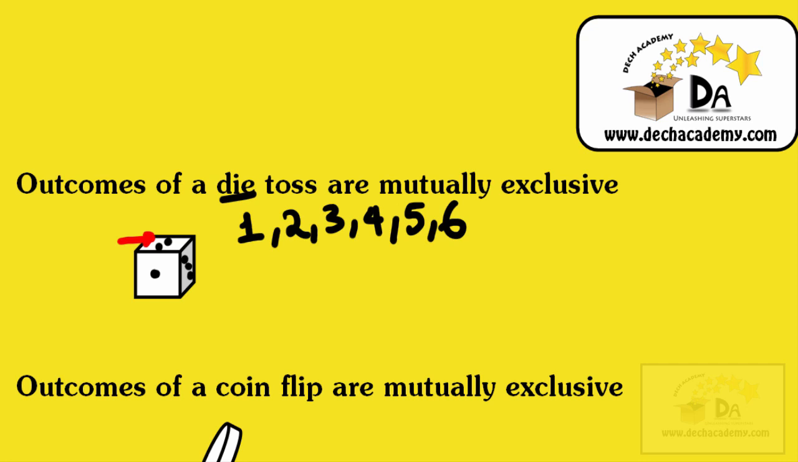But what I'm trying to emphasize is that each of these outcomes is mutually exclusive. If one outcome is obtained, none of the other outcomes can also be obtained. So if you toss the die and you get a 1, you can't get a 2, you can't get a 3, you can't get a 4, a 5, or a 6. So each of these outcomes is mutually exclusive. Once you get one of these results, none of the others can take place.